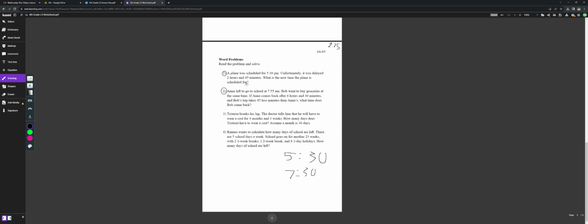If we add 30 first, then it'll become 8. Add the remaining 15 minutes, so it would become 8:15. So our answer would be 8:15 p.m. that the new plane is scheduled for.